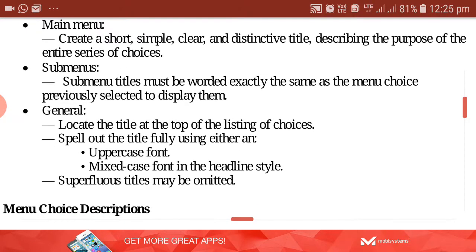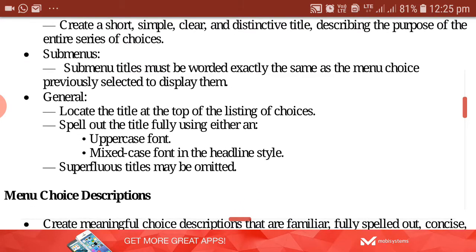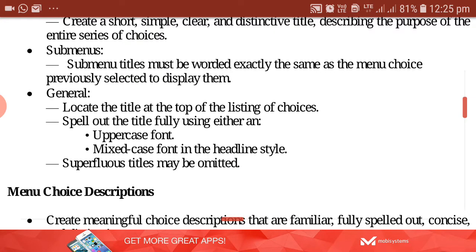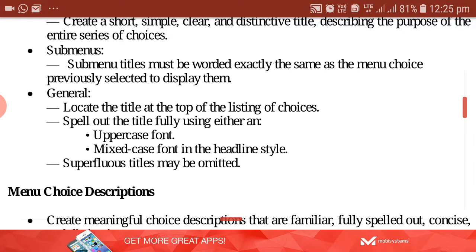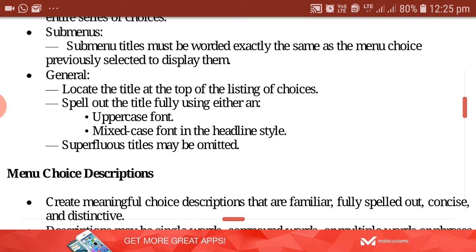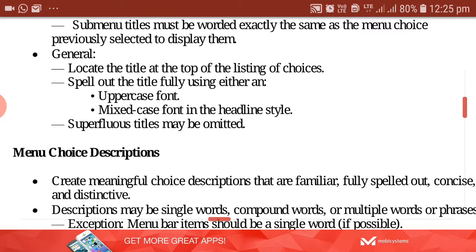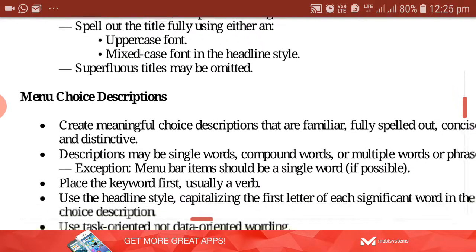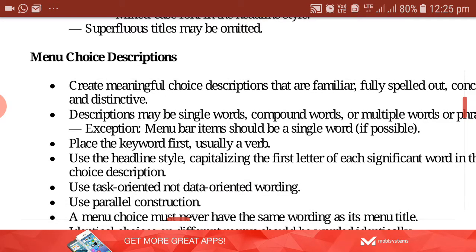Then general: locate the title at the top of the listing of the choices. That means whenever you give the list of choices, for example, consider Edit. Edit is a main menu, so that title should be at the top of the listing of choices. Below Edit we are giving n number of choices like copy, paste. So all of these should have the main title above them. Spell out the title; for the main menu you can use only uppercase, or else a mixed combination of both uppercase and lowercase.